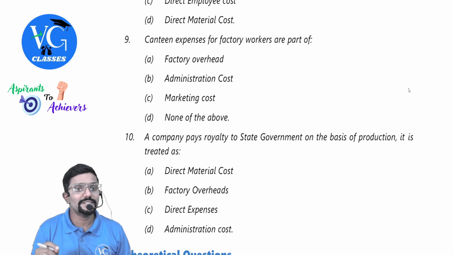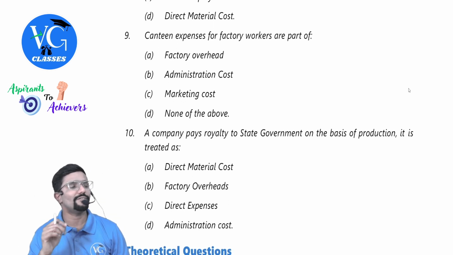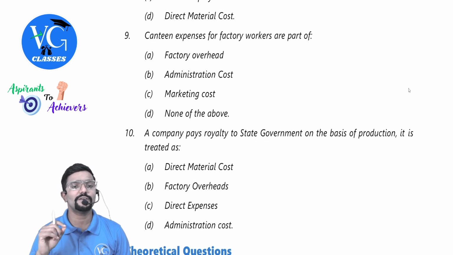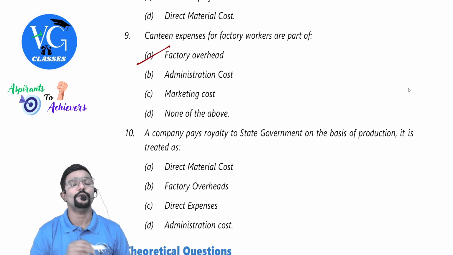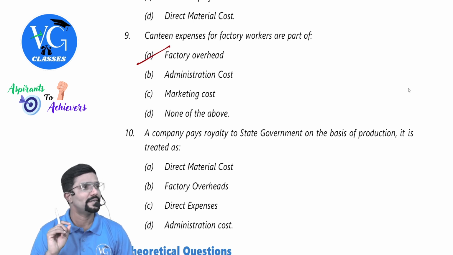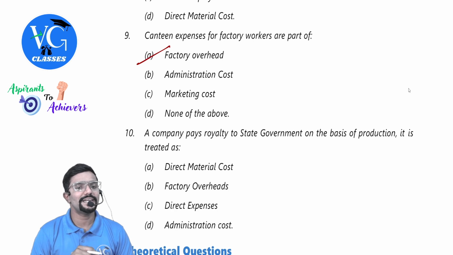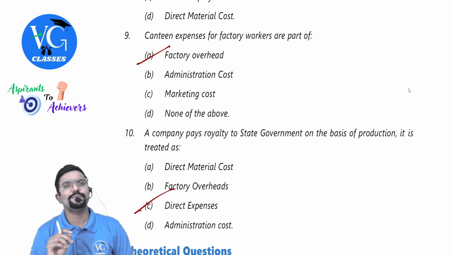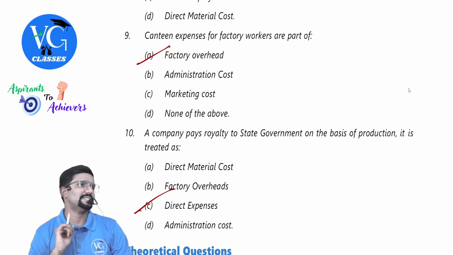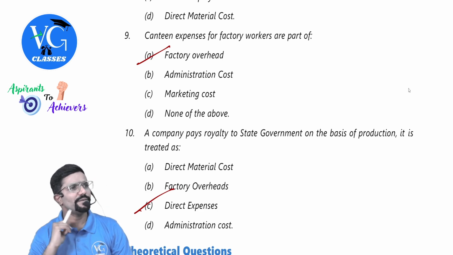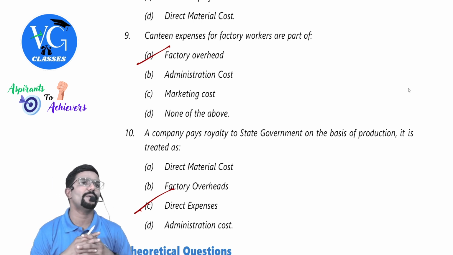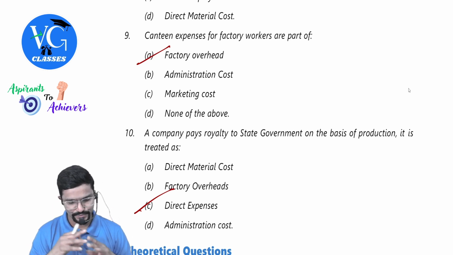Canteen expenses for factory workers are a part of factory overhead, administrative cost, marketing cost, none of the above. Factory overhead. Tenth one. A company pays royalty to state government on the basis of production. For each and every unit you produce, they are paying royalties. It is treated as direct material cost, factory overhead, direct expenses, administrative cost. Direct expenses. When you are paying royalty for each and every unit produced or based on number of units produced, we call it direct expenses.